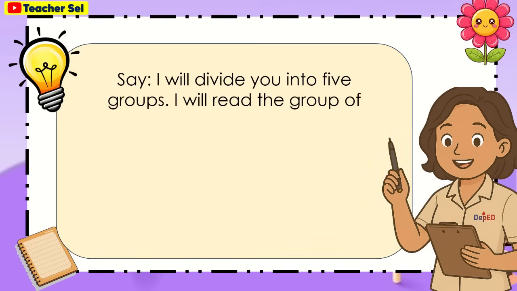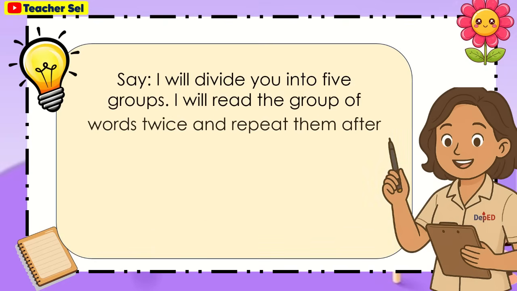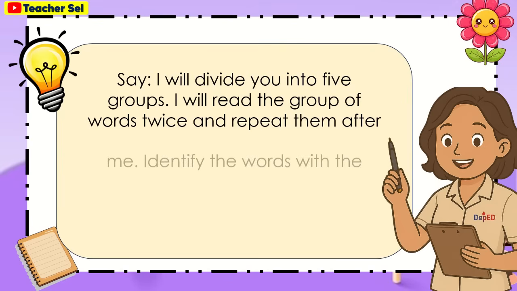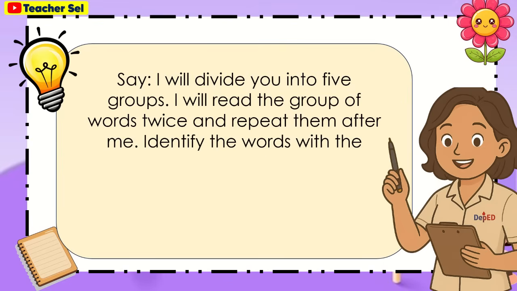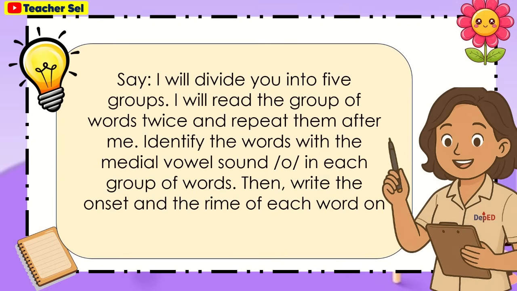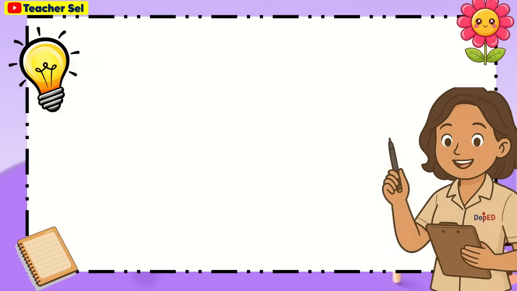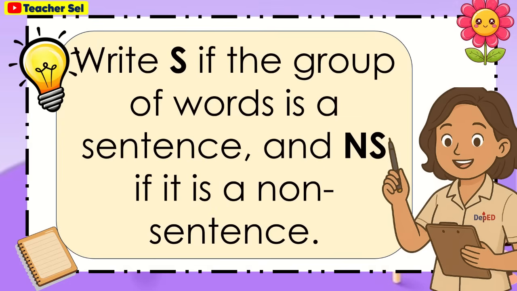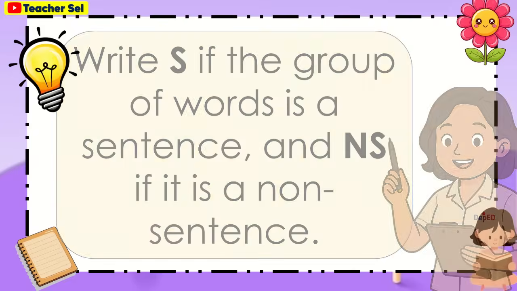I will divide you into 5 groups. I will read the group of words twice and repeat them after me. Identify the words with the medial vowel sound O in each group of words. Then write the onset and rhyme of each word on the table. Write S if the group of words is a sentence, and NS if it is a non-sentence.